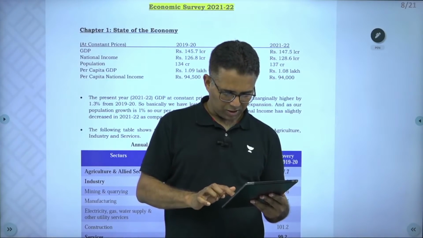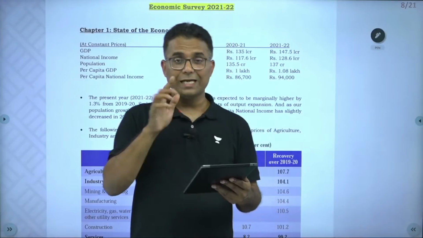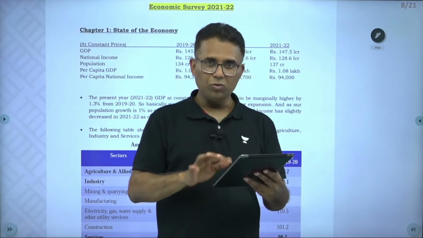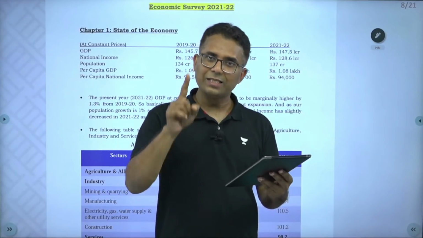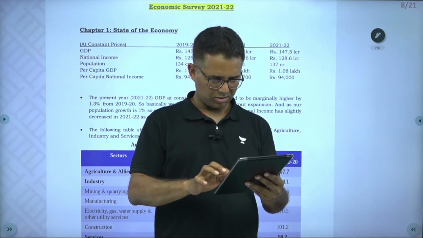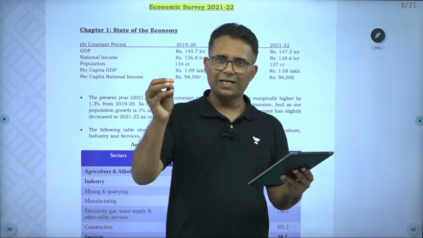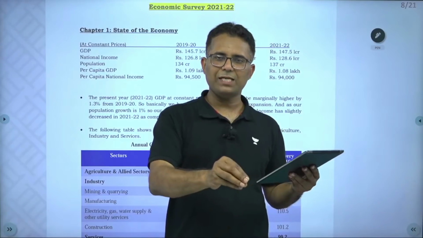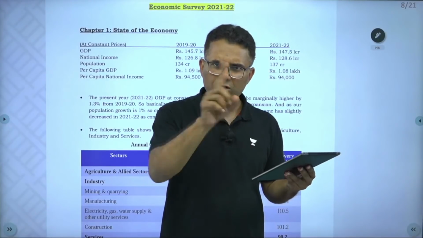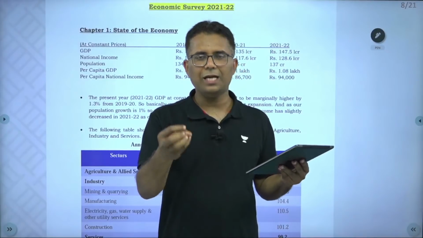NRI deposits are included in India's debt, not in central government debt or liabilities. If an NRI deposited money in Axis Bank in India, it's a debt on India, not on the government of India. There is a difference between India as a country and the government of India.